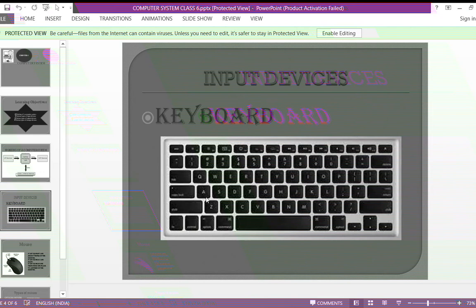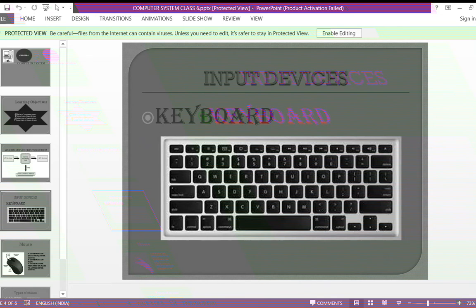Caps lock key is used to type the letters in capital. If you want to delete the letters from first to last, or the whole document, then use the delete key. If you want to delete the letters from back to front, we use the backspace key. If you want to jump from one line to another line, we use the enter key.